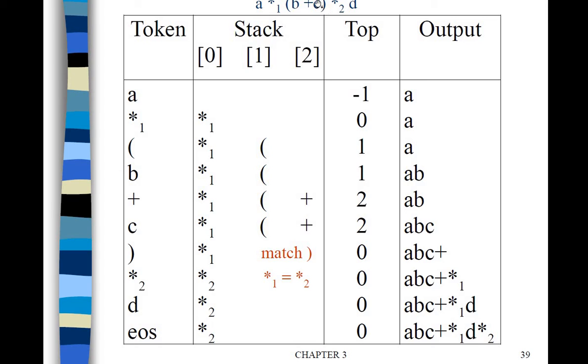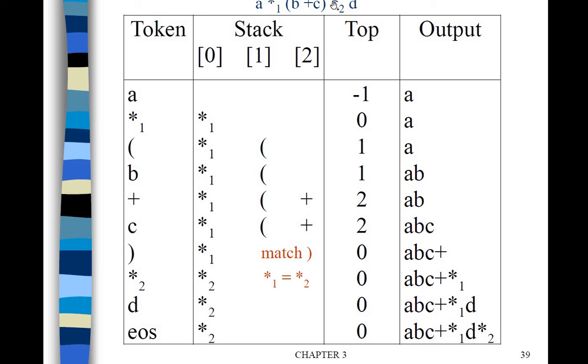Next one is the close parenthesis. When you see the close parenthesis, till you reach the open parenthesis in the stack, you have to pop all the operators and attach them to the postfix expression. So here plus will be popped and this open parenthesis also will be popped and discarded, but the operator plus will be attached to the postfix expression. Then the next one is multiplication, numbered as 2. Star and star, the first multiplication symbol has the highest priority, so that will be popped and attached to the postfix expression.